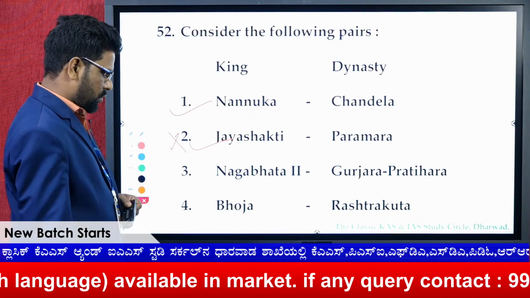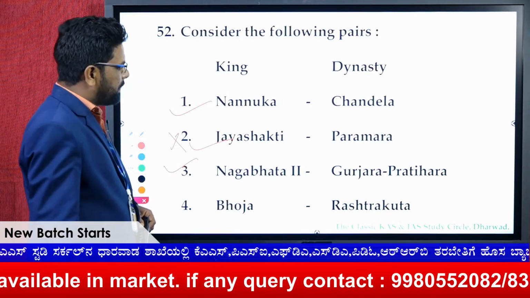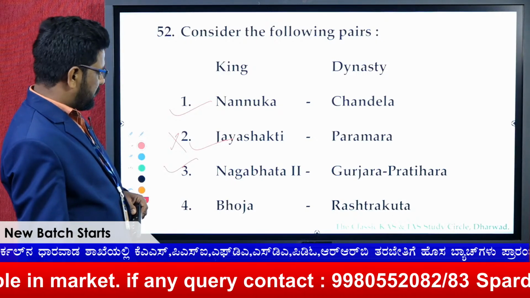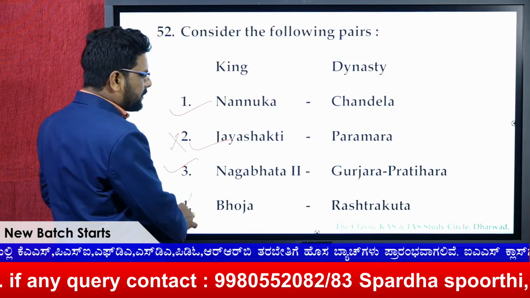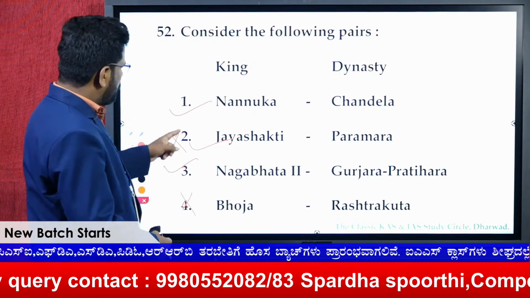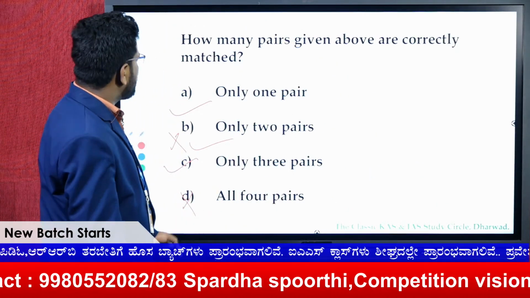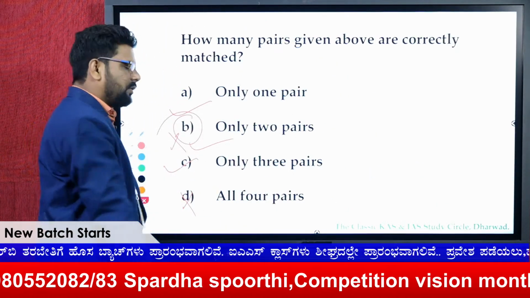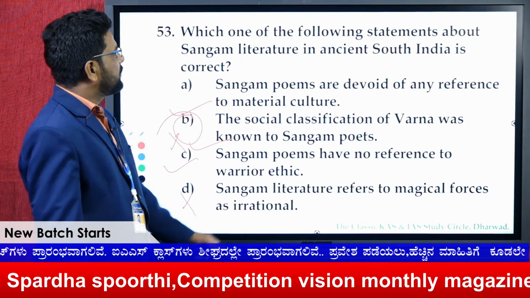Nagabhatta 2, Gurjara Pratihara, definitely. Bhoja is not from the Rashtrakuta, he is a Paramara. So this is also wrong. Here two are right, two are wrong. What is the question here? Which are correctly matched? Again go with only two pairs correctly matched.